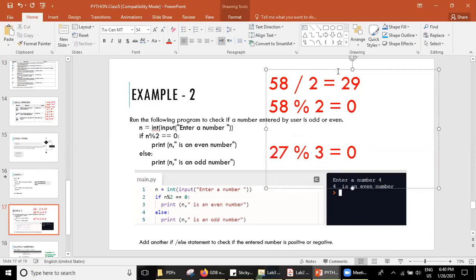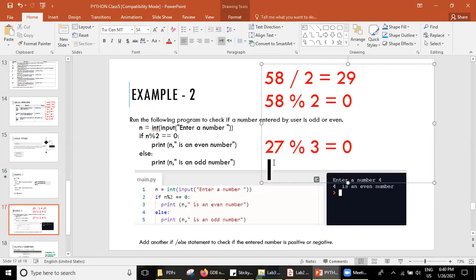Now, tell me, is 3 a divisor of 54? Yes.